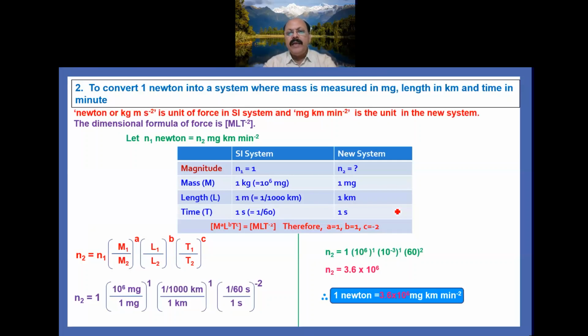Simplify it, you will get n2 equal to 1 into 10 to the power 6 raised to the power 1, 10 to the power minus 3 raised to the power 1, 60 raised to the power 2. Here basically it is a minute. 1 second equal to 1 upon 60 minute, because we have to convert into minutes.